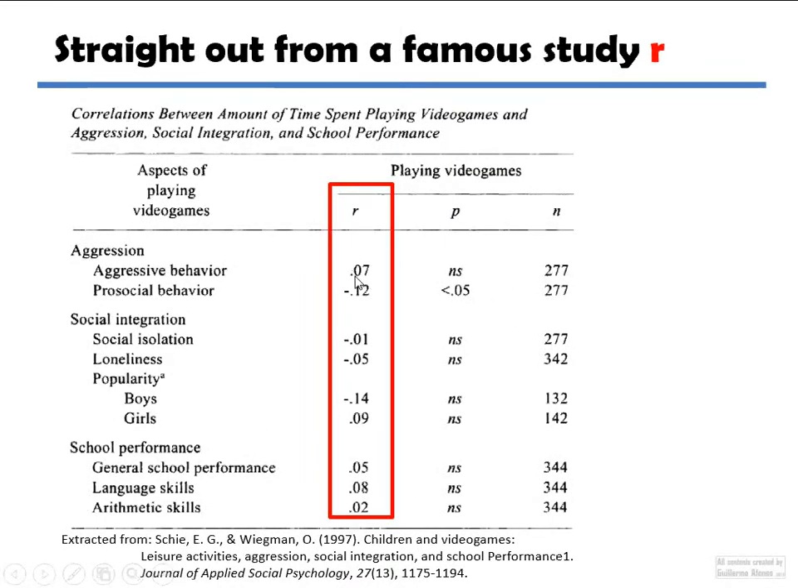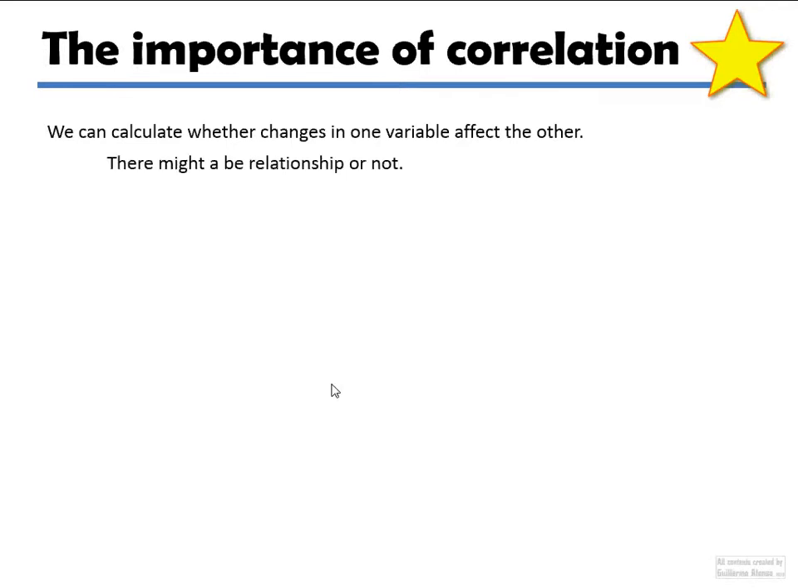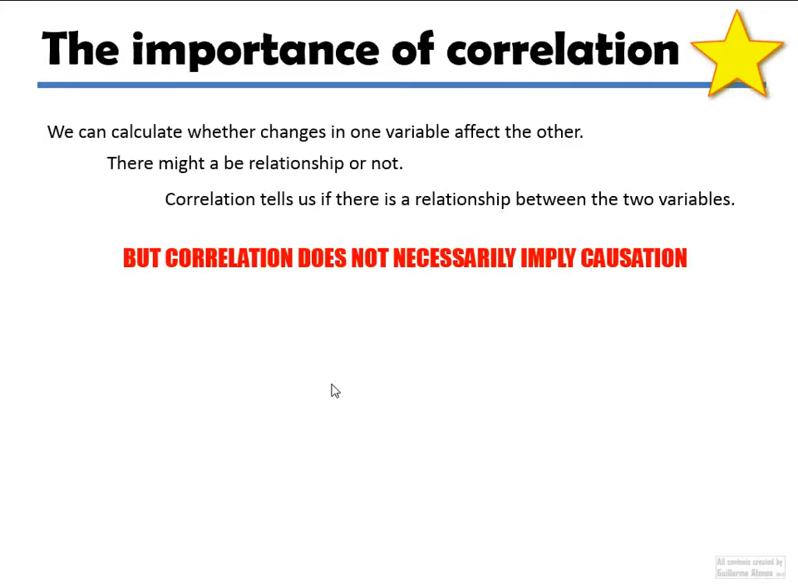I just copy-pasted this from the actual study. And what you find out is that the correlation is extremely close to zero. Think that it's 0.07, minus 0.12, minus 0.01. It means it's really close to zero, therefore there is no correlation at all. There's just no relationship. So let's look at the importance of correlation, and one important point that must be made. We can calculate whether changes in one variable affect the other. Like, is there a relationship or not? And correlation will tell us whether there is a relationship between the two variables, but it's not going to tell us if one variable causes the other.